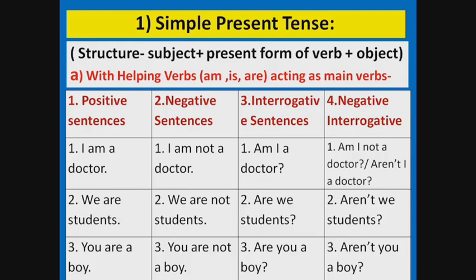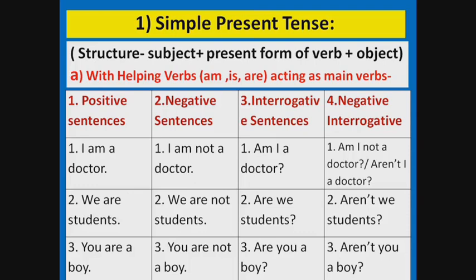Positive sentences. I am a doctor. We are students. You are a boy. Negative sentences. I am not a doctor. We are not students. You are not a boy. Interrogative sentences or questions. Am I a doctor? Are we students? Are you a boy?